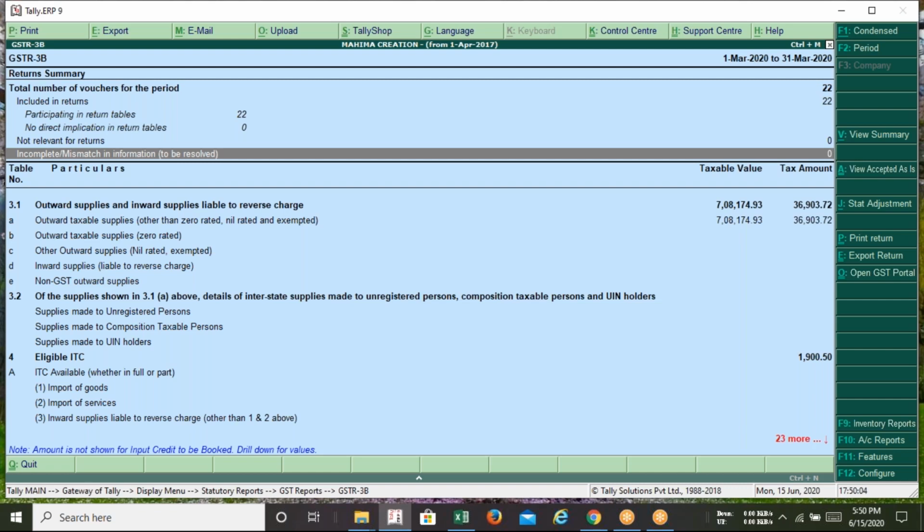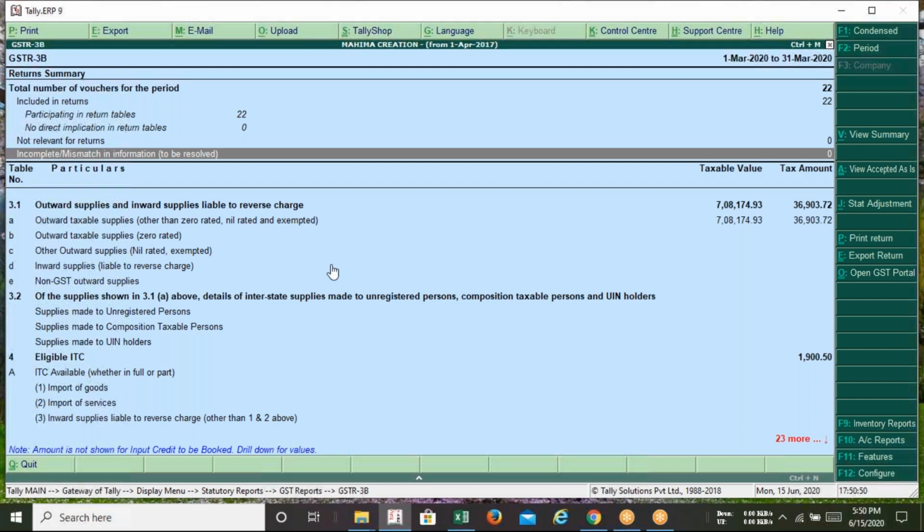And I repeat once again, Tally will provide you all this information if you have done all the sales and purchase entries in your system. Before exporting the GSTR 3B or GSTR 1 information, the incomplete and mismatch information must be 0. If there is any mismatch number, you have to think about plan B. In our classroom training, we also train our students for plan B, because sometimes you will get lots of mismatch information in Tally. How shall we proceed in such a case? That is another case study. And this is for the normal case, the normal taxpayer.